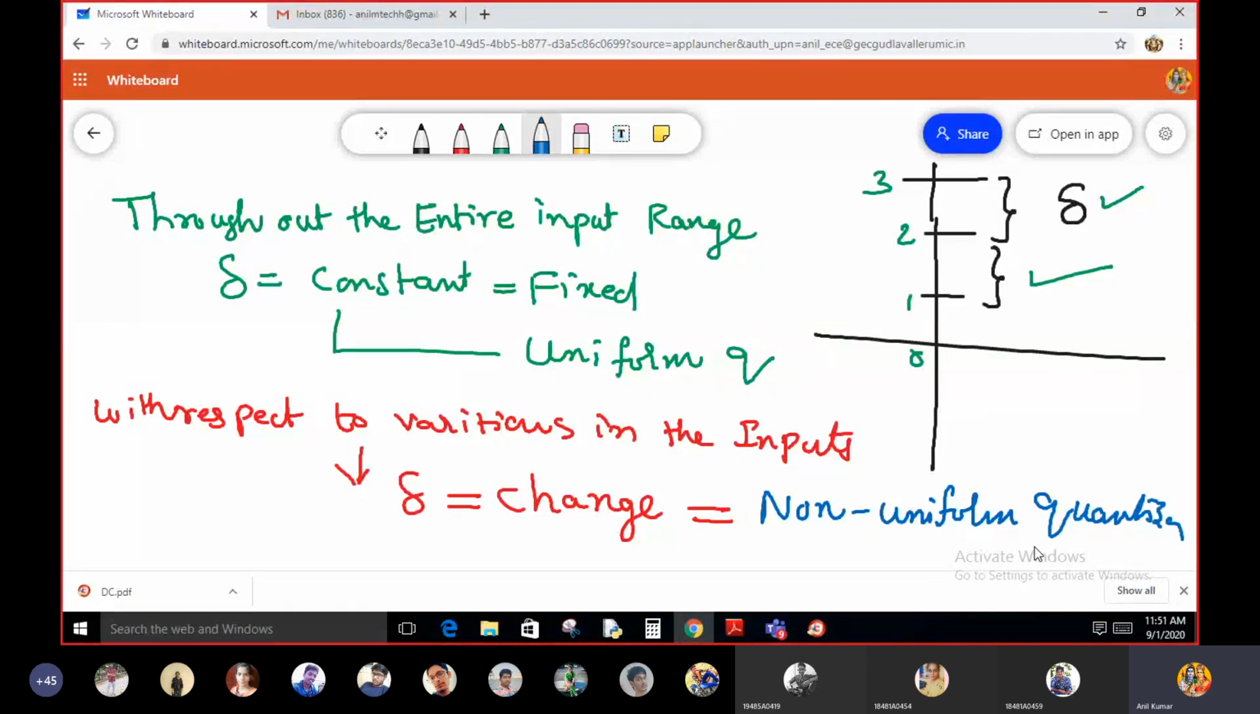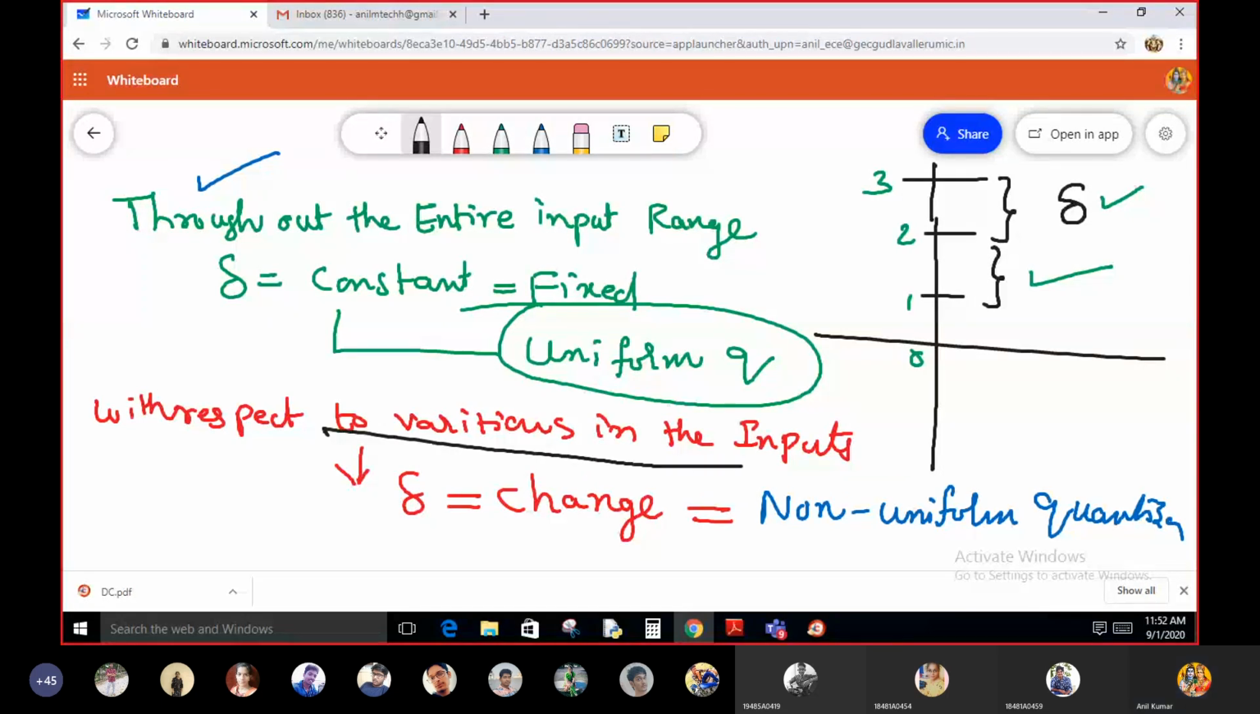Are you able to understand? With respect to the variations in the input signal, if the step size is maintained at a constant value, that means irrespective of changes or fluctuations in the input signal, if the step size is constant, then we can call that a uniform quantization technique.